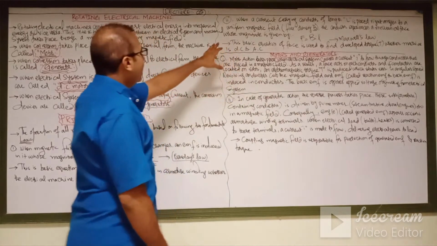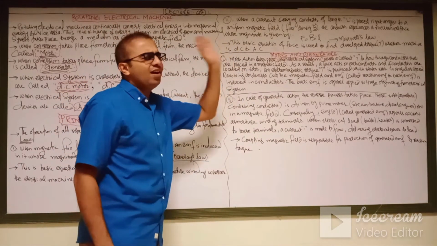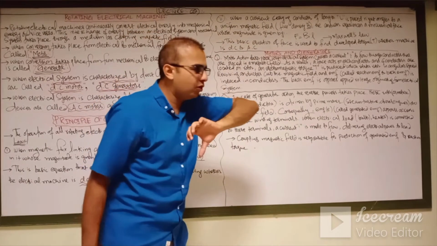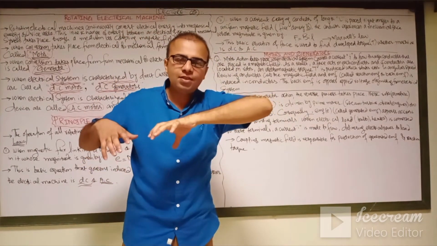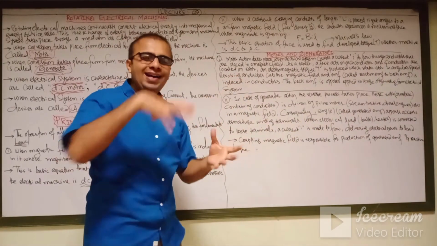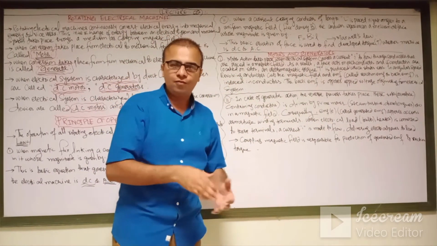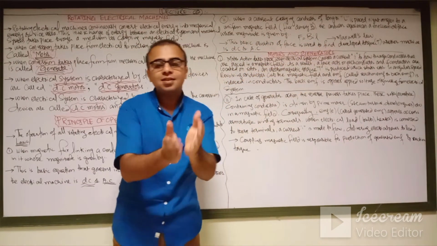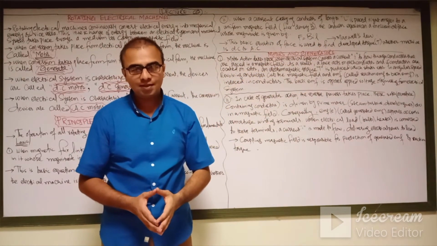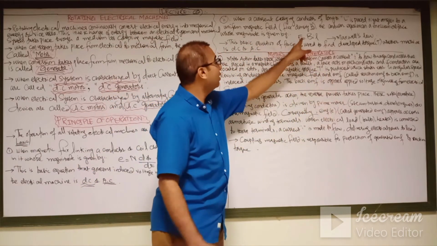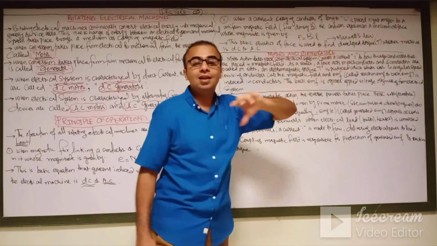So second is that when a current carrying conductor is placed, for example, if we take an example of a conductor that has the length L and is placed at right angles to a uniform magnetic field, what happens? A conductor experiences a mechanical force, whose magnitude is given by the flux density, current, and the length of the conductor.